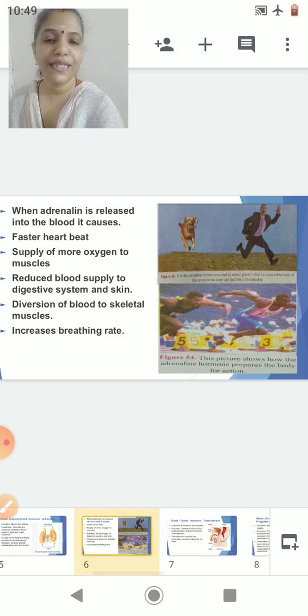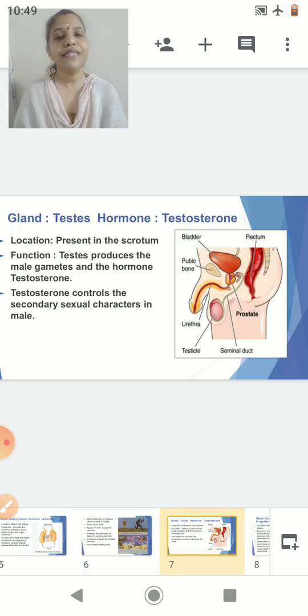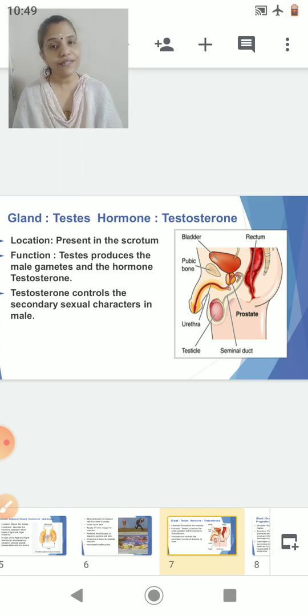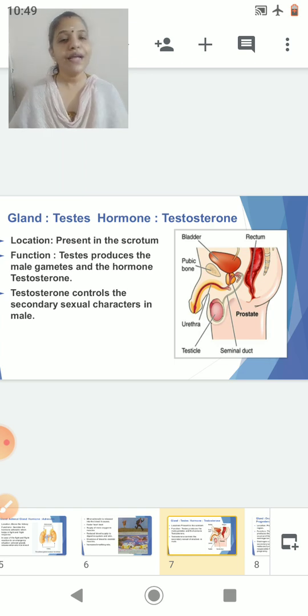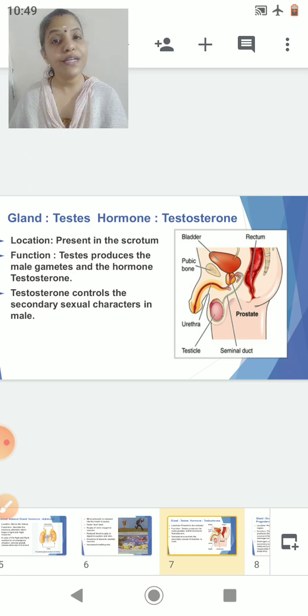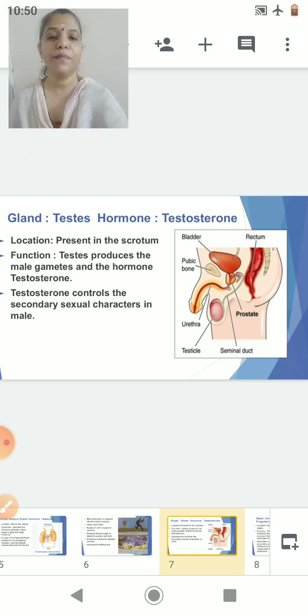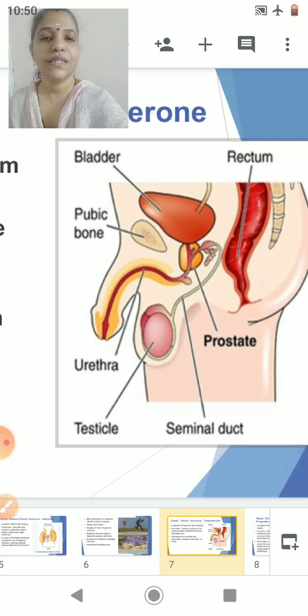Let's go to the next slide now. Now students, the next gland you are studying is the testis. The testis is responsible for secreting the hormone called testosterone. Okay, now, so just enlarge this diagram.